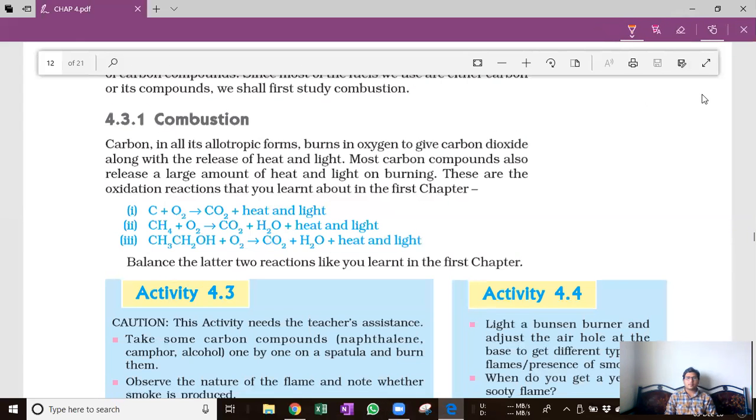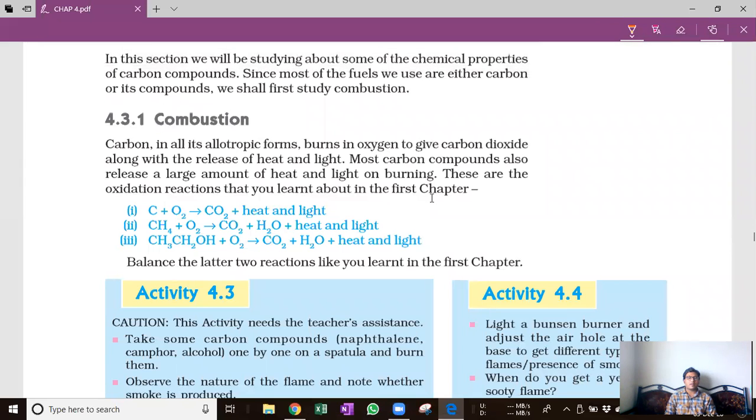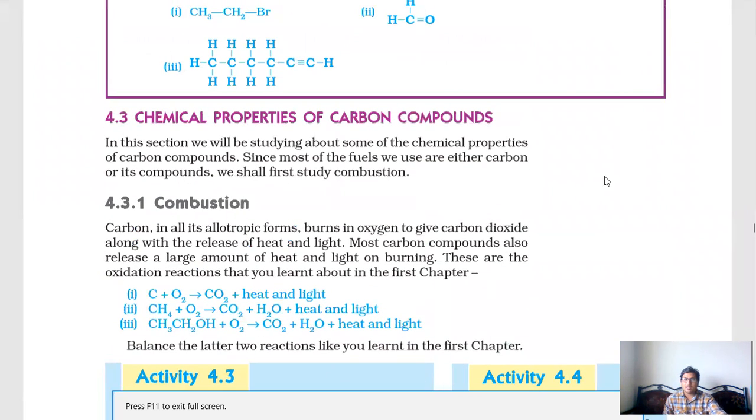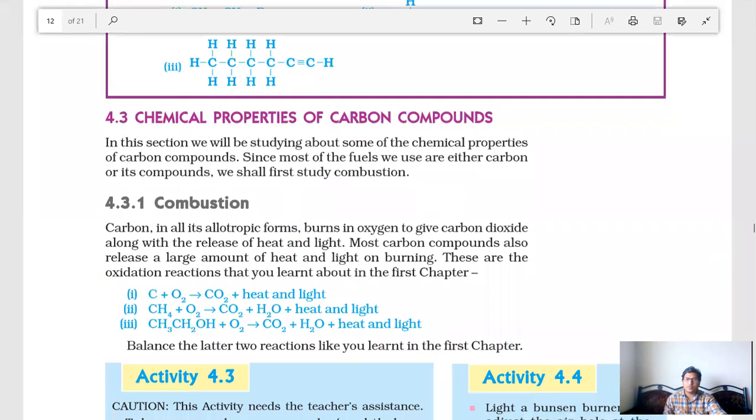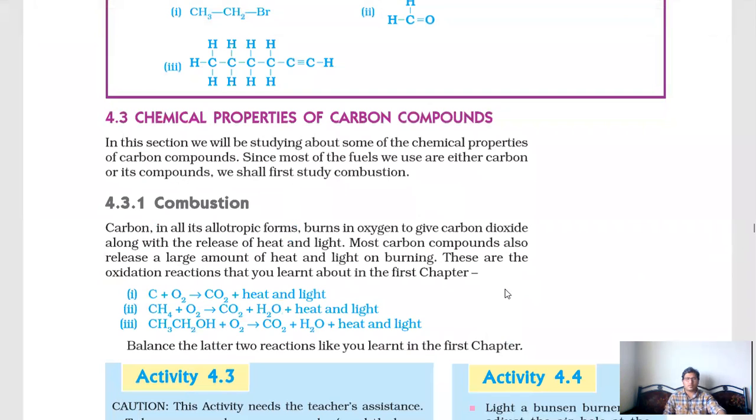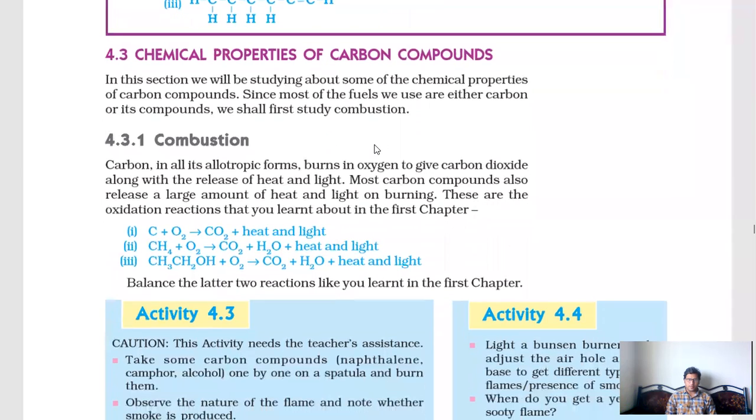Welcome back, guys. Here in this lecture, we are going to discuss the chemical properties of carbon compounds. We have covered different concepts regarding carbon, and we have seen homologous series, alkane, alkene, alkyne. We have seen functional groups, everything. Now, chemical properties of carbon compounds.